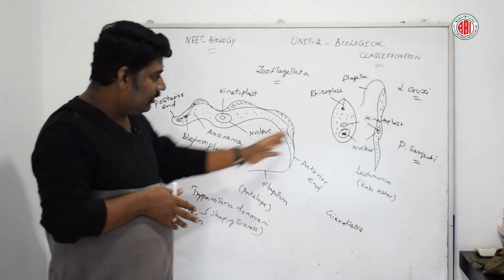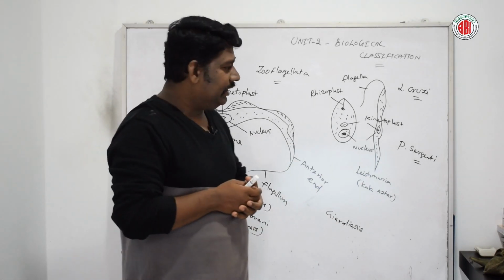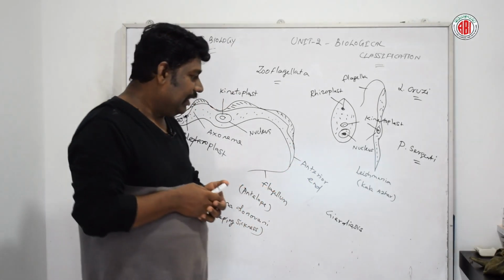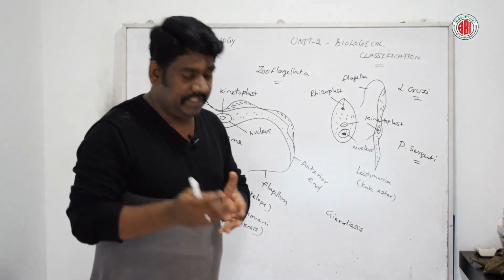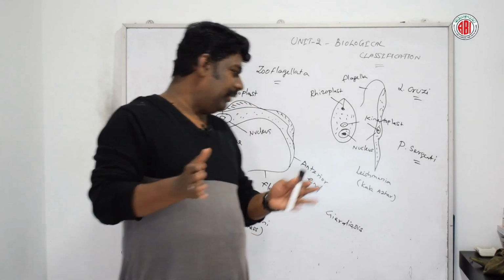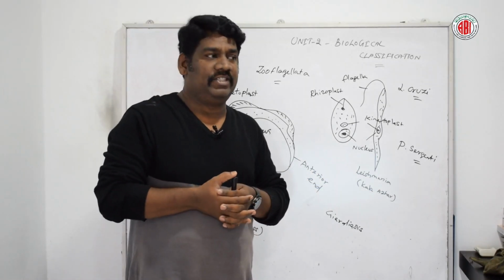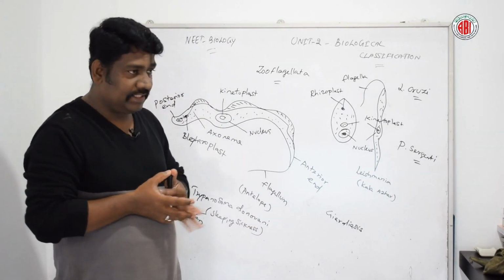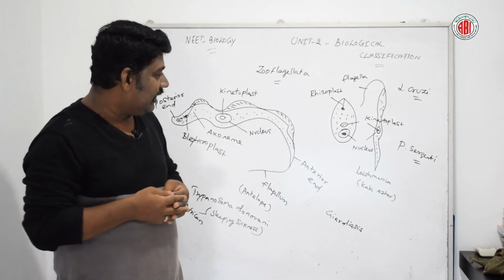Next, talking about reproduction, how do these organisms reproduce? Mostly they undergo asexual reproduction, that is by means of binary fission. There are two kinds of binary fission, as we discussed in the earlier classes: longitudinal binary fission and transverse binary fission. These organisms undergo the longitudinal type of binary fission, and they do not undergo sexual reproduction. So these are some additional information when we are talking about zooflagellates.